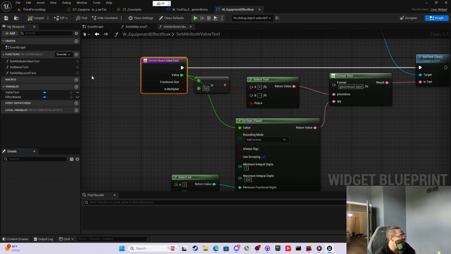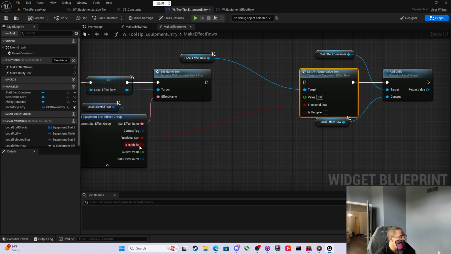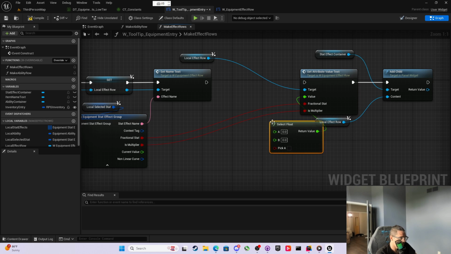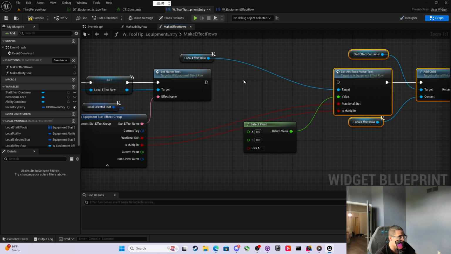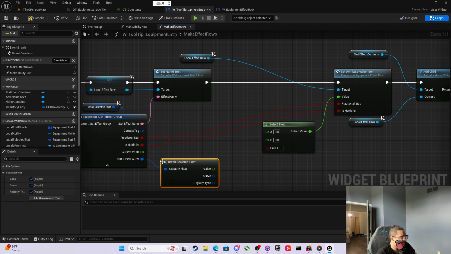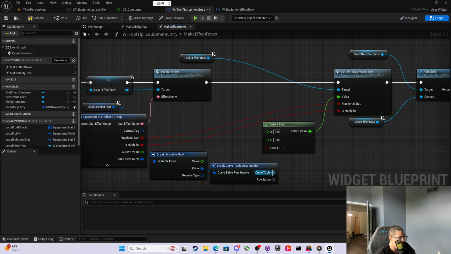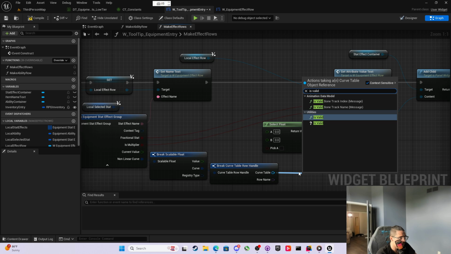We just need to add that to start with, and then when we come back here we can hook this up. But when it comes to the float, what I want to do is select float. I want to select the float based upon this non-linear curve right here. We're going to break this, and inside here it's got curve, and we're going to break this. And inside here it's got the curve table, and we can drag off this and say is valid.